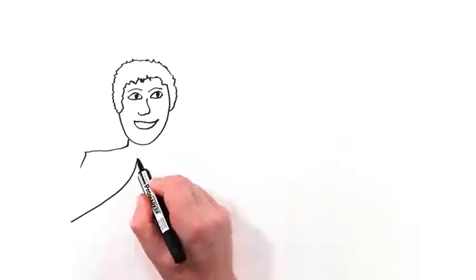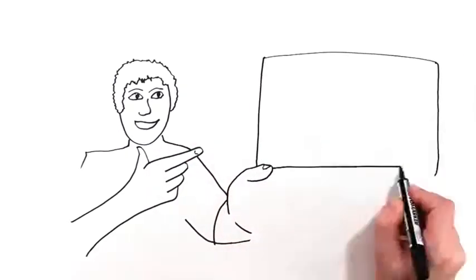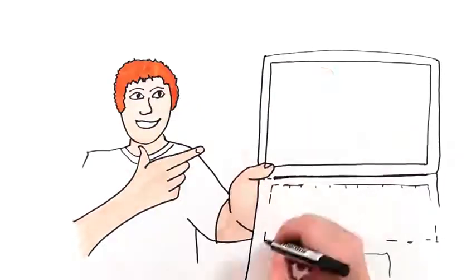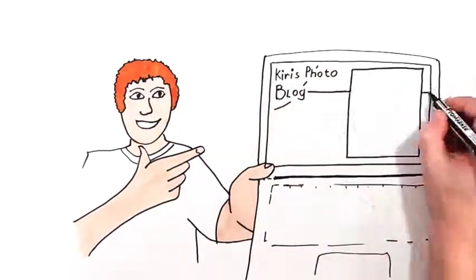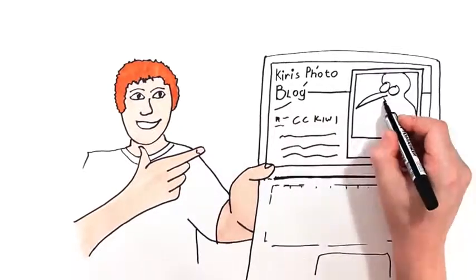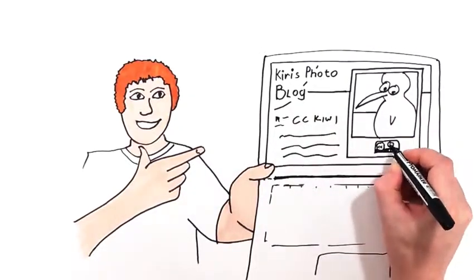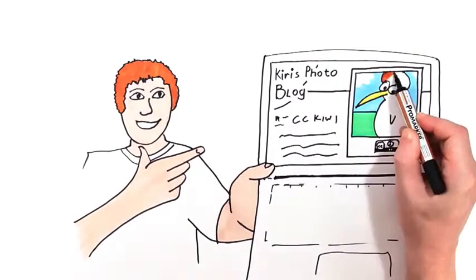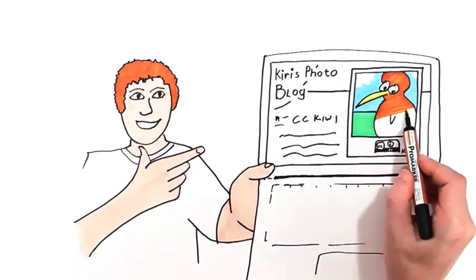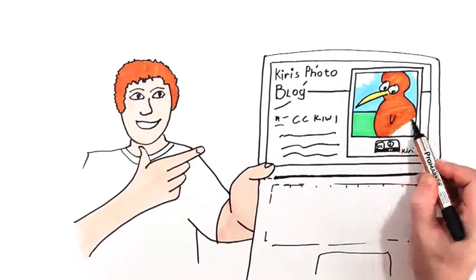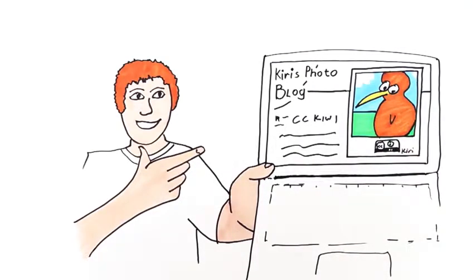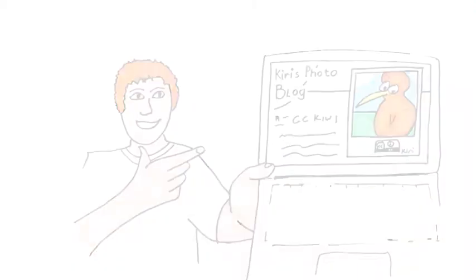Zach here downloads a photo called CC-Kiwi that he wants to use in his science project. He can do this without asking Kiri, the photographer, first, because she's already given permission with a Creative Commons license. Kiri's license is legally robust, but easy for Zach to understand. She's told the world, including Zach, that they can use CC-Kiwi as long as they acknowledge her as the original photographer. There are more rules Kiri could have included.